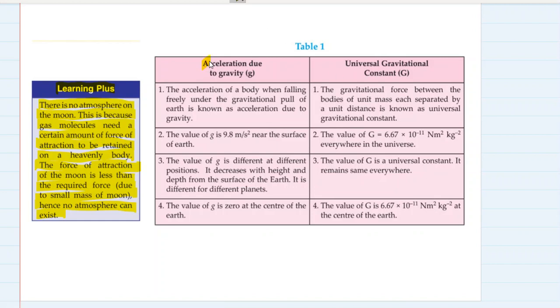Very important table: the table of differences between acceleration due to gravity and universal gravitational constant. What does this table say?